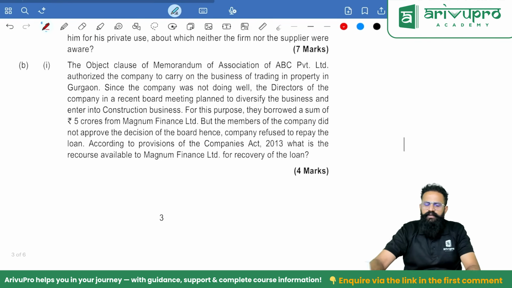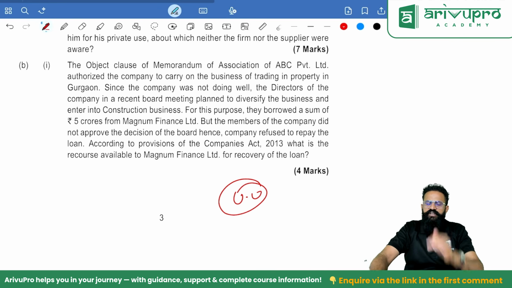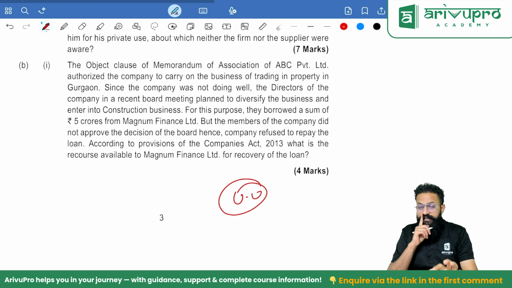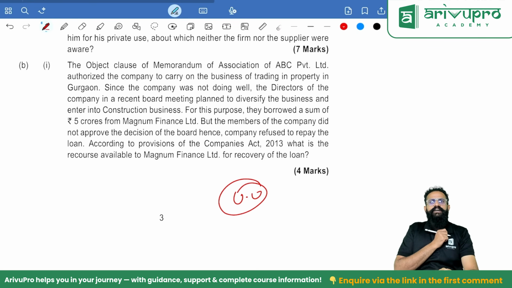Okay. People, yes, it is an ultra vires transaction. If you have borrowed the money for any other purpose, it is an ultra vires transaction. The company will not be liable. However, if the company has taken the benefit of the money so borrowed, meaning we have borrowed 5 crore, and in that some 2 crore rupees was taken as a benefit by the company to repay some other debt, in such a case, people, my liability will not come to an end. My liability will continue. So I will have to repay in such cases, though it is an ultra vires transaction, because the company has taken the benefit here.